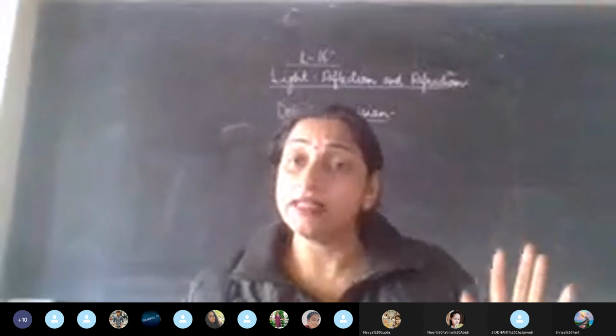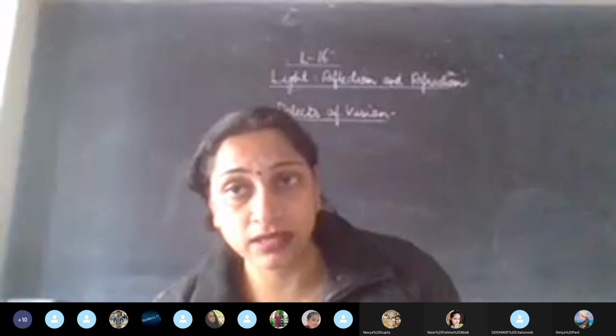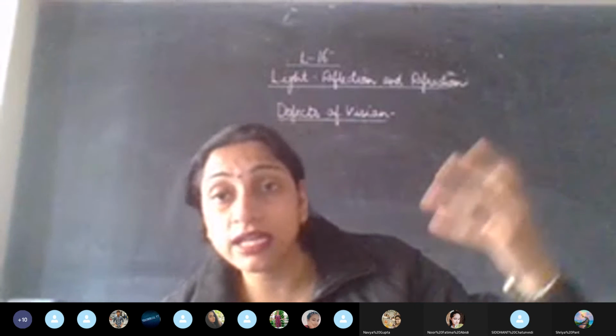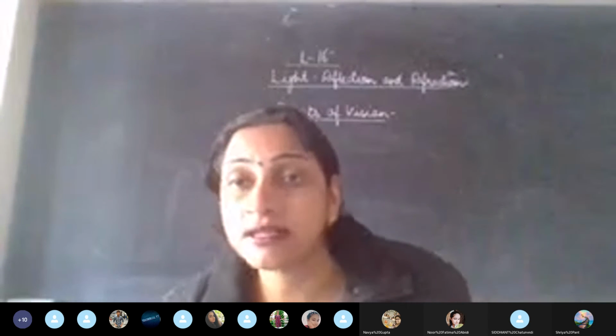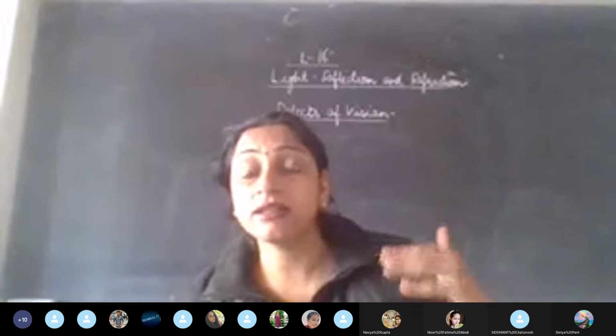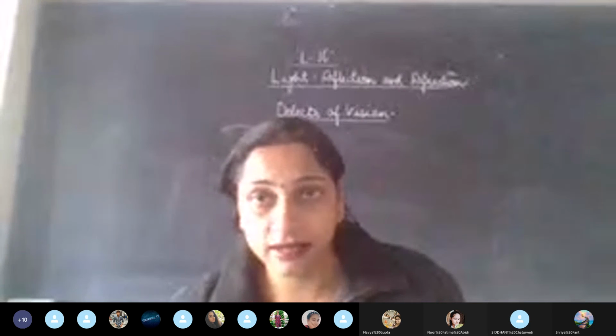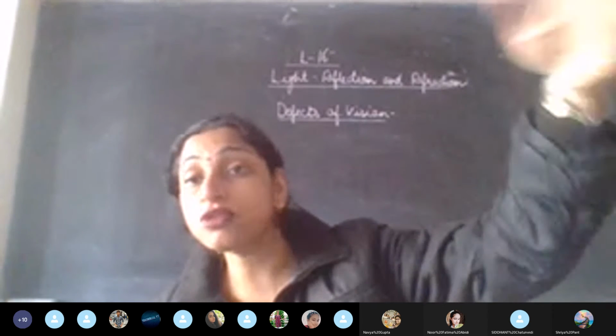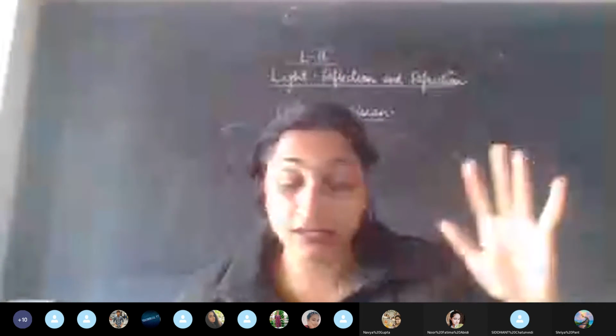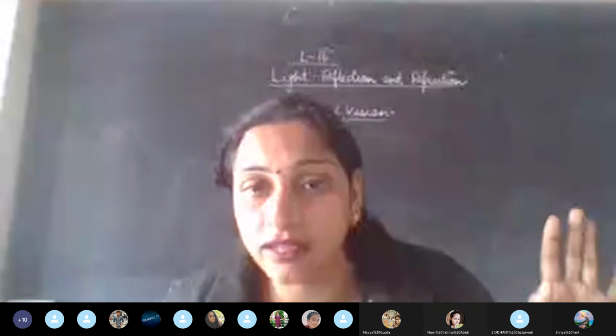So the problem arises in seeing the far off objects. And children, in the same way, if I talk in Hindi about the same thing, people generally say दूर की नजर कमजोर है, पास की नजर कमजोर है. पास की नजर कमजोर का मतलब पास की चीज नहीं दिख रही है, दूर की नजर कमजोर है, दूर की चीज नहीं दिख रही है. So just tell me, this short-sightedness means what in Hindi?